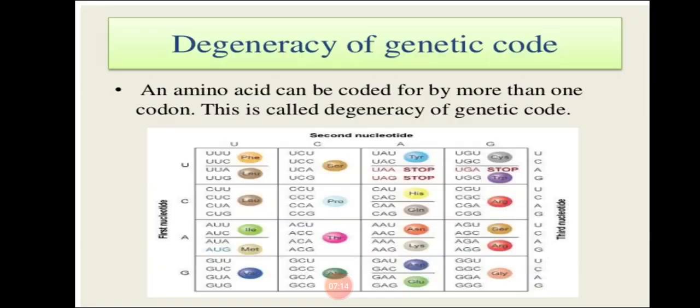Moving on, next property is genetic code has degeneracy. What does this mean? An amino acid can be coded for by more than one codon. This is called degeneracy of a genetic code. I will give you a simple example: one person having many names.